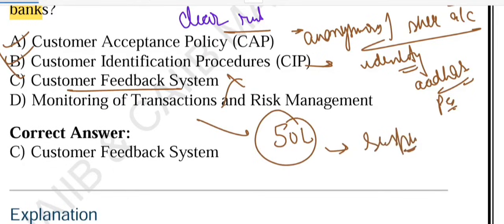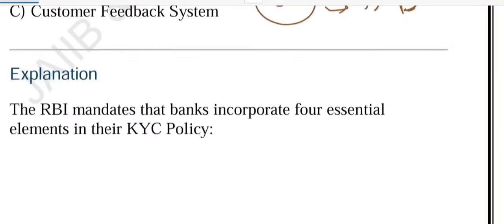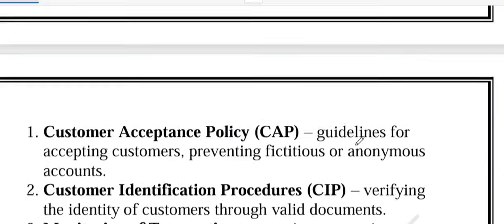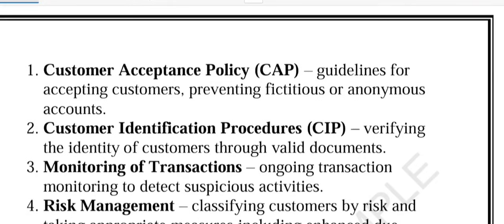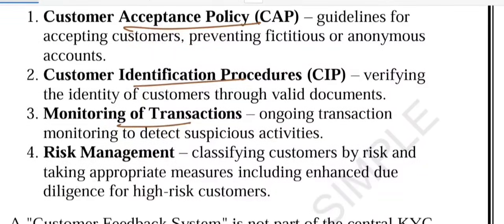Banks classify customers as low, medium or high risk and apply extra checks when required. This is the core part of KYC. So let me summarize what we learned here. First of all, I told you about CAP. CAP means rules for accepting customers. CIP means verifying customer identity with valid documents. Monitoring means watching for suspicious activity. And risk management means classifying customers by risk and applying stricter checks for high-risk ones.